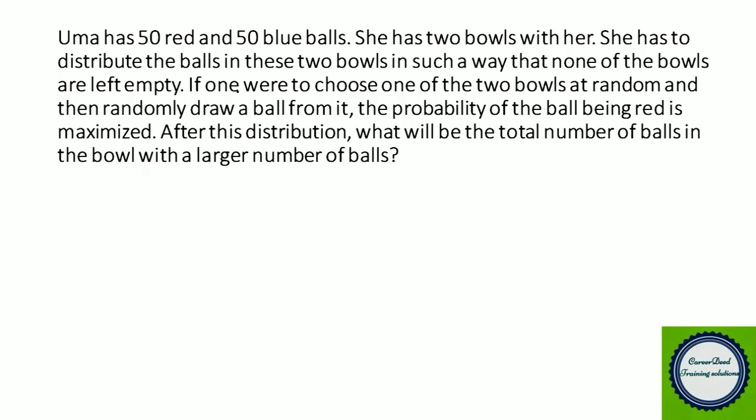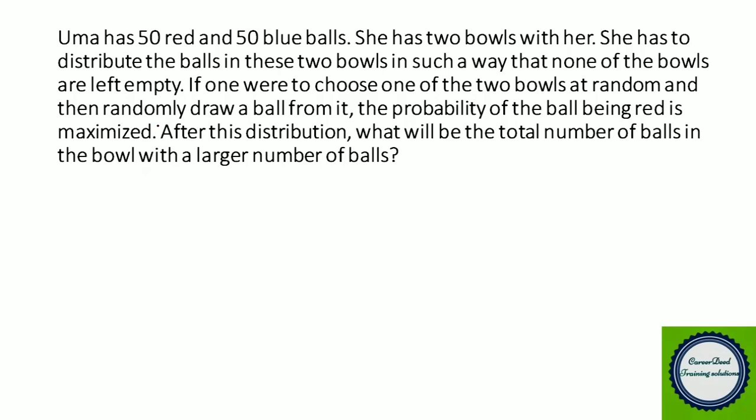If one were to choose one of the two bowls at random and then randomly draw a ball from it, the probability of the ball being red is maximized. After this distribution, what will be the total number of balls in the bowl with a larger number of balls?